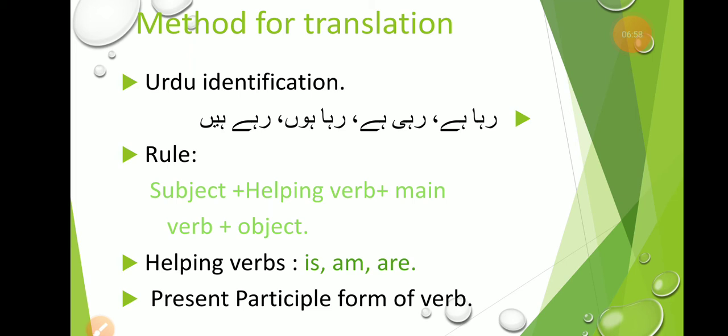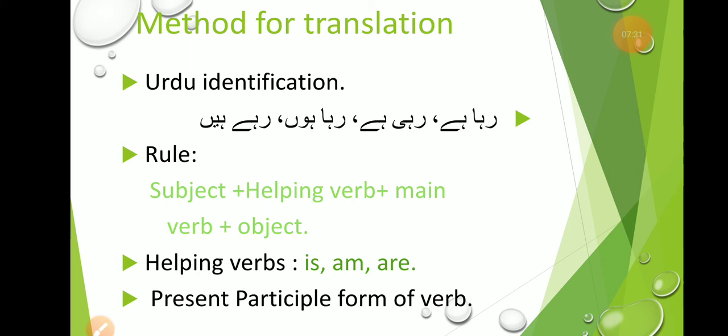In some sentences there are no objects, but if there is an object in the Urdu sentence, you have to translate it. For example, he is helping the poor. He is subject, is helping verb, helping main verb, the poor is object. Okay, she is cooking rice. She is subject, is helping verb, cooking main verb, and rice is object.